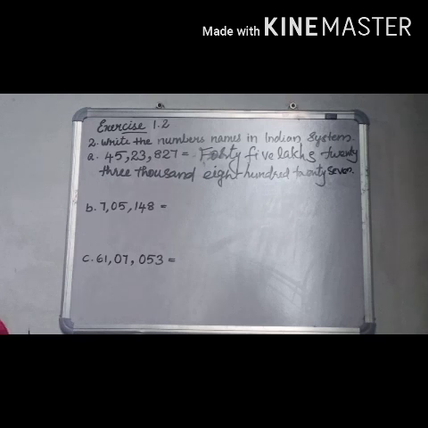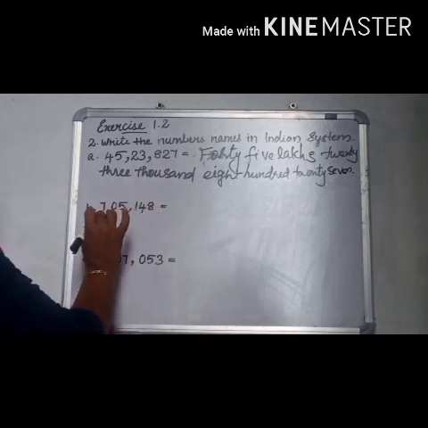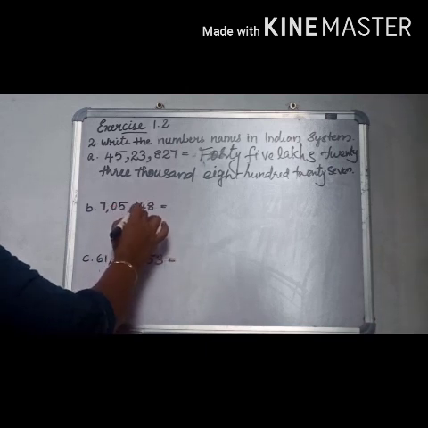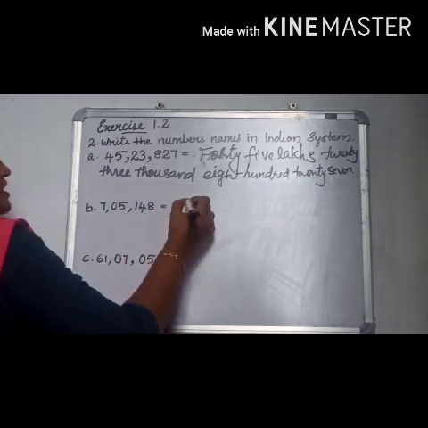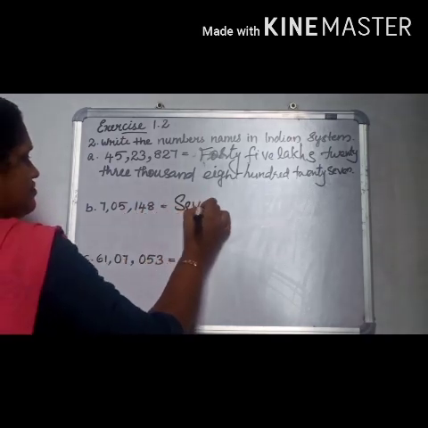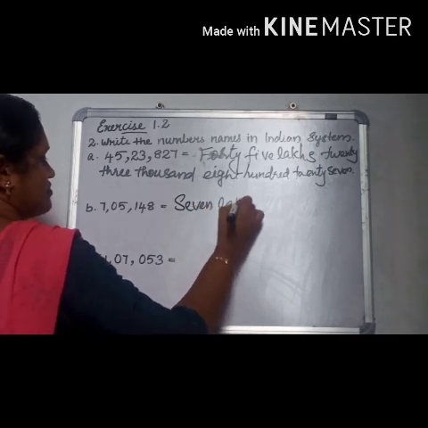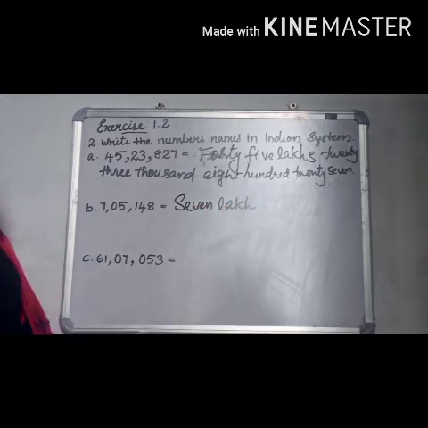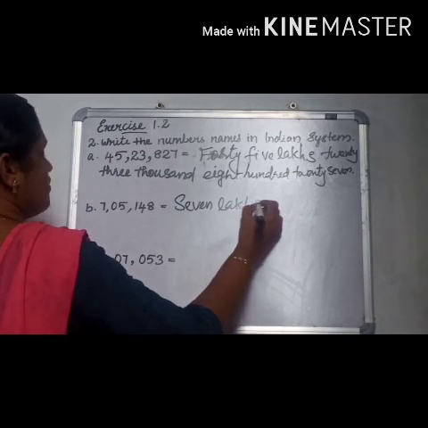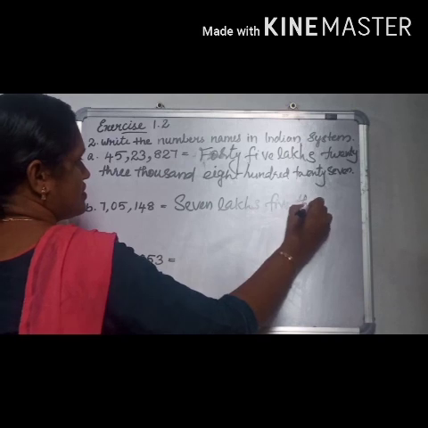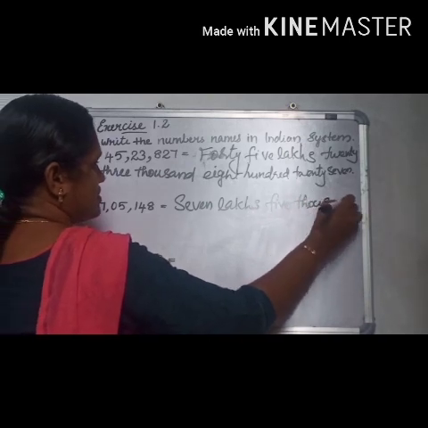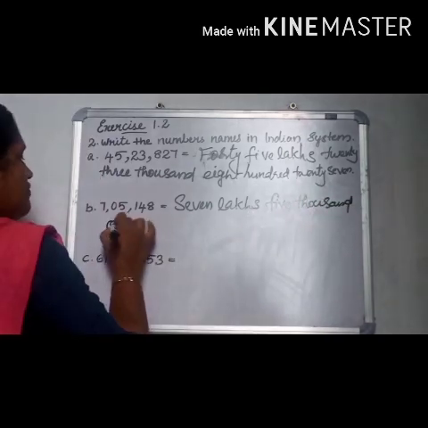Next is in lakhs place here 7, 005 and in ones period 148. So 7 lakh 5,000 148.